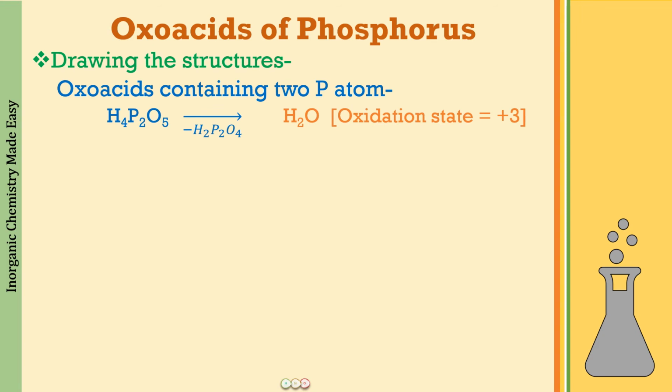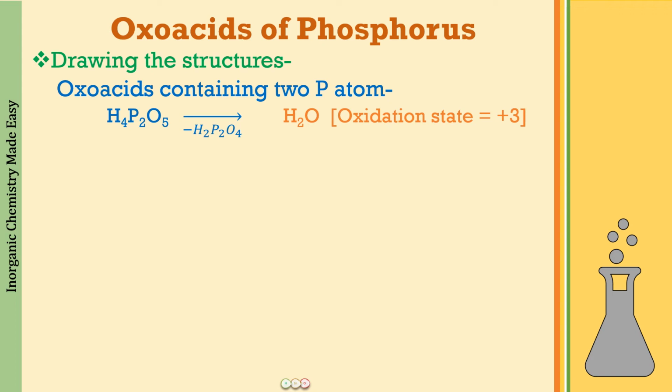The first one we will be drawing is going to be H4P2O5. So what are you going to subtract over here? It is going to be H2P2O4. And what are you going to get? You're going to get 2 hydrogens and 1 oxygen atom. You have to write down the oxidation state for each of the compounds. So here it is going to be +3.